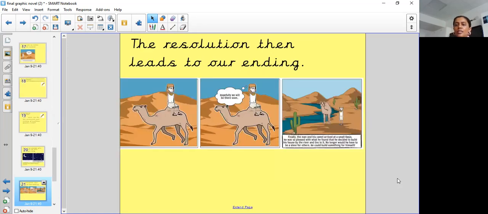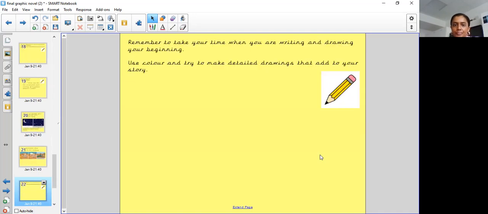So the resolution then leads to an ending, and you can see that you've got a picture here. Hopefully we will be there soon. Finally, the man and his camel arrived at the small oasis. He was so pleased with what he found that he decided to build his house by the river to live in it. No longer would he have to be a slave for others. He could build something for himself.